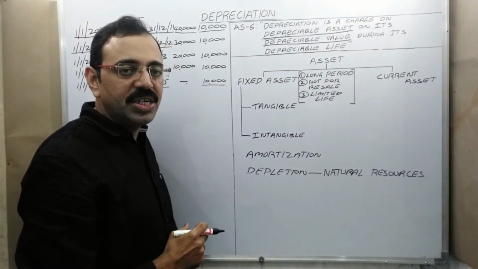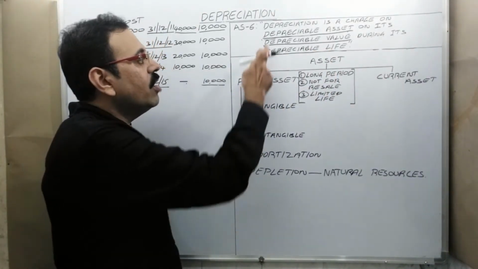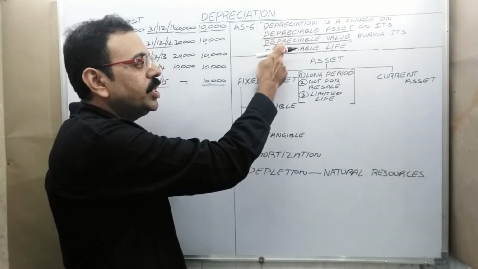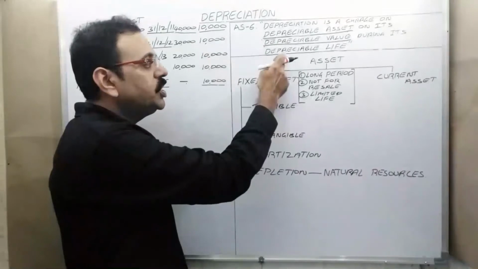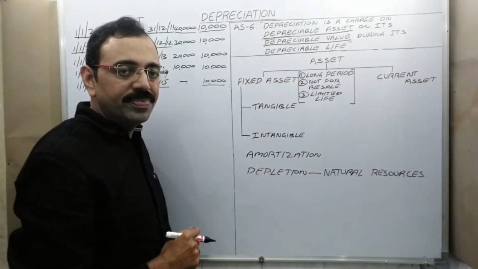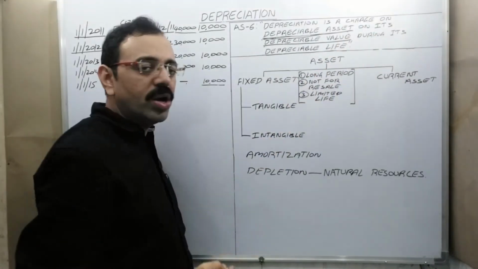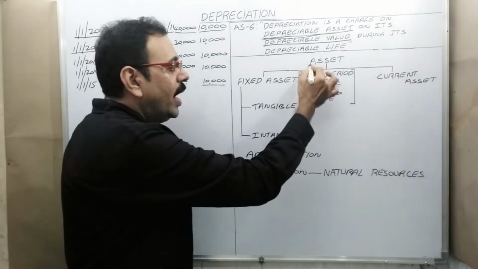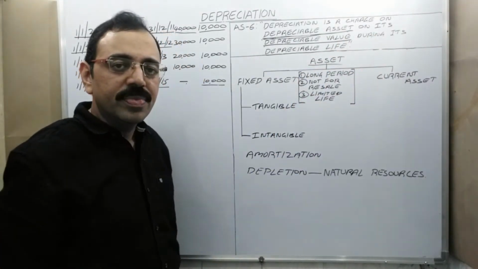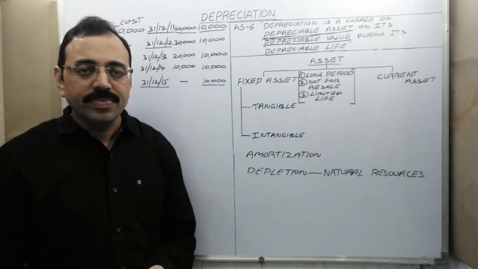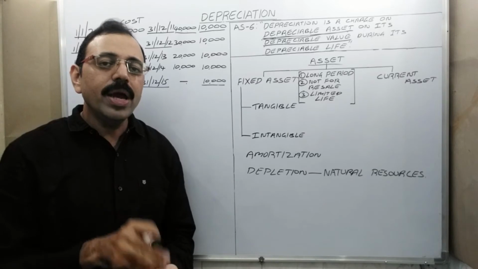In this definition, you should know the meaning of these three terms: depreciable asset, depreciable value, and depreciable life. First one, depreciable asset. First of all, what does asset mean? An asset is an economic resource and it is owned by us.